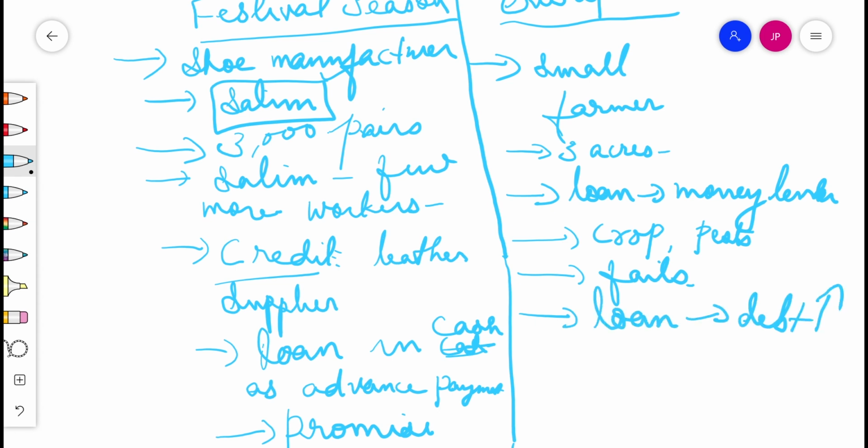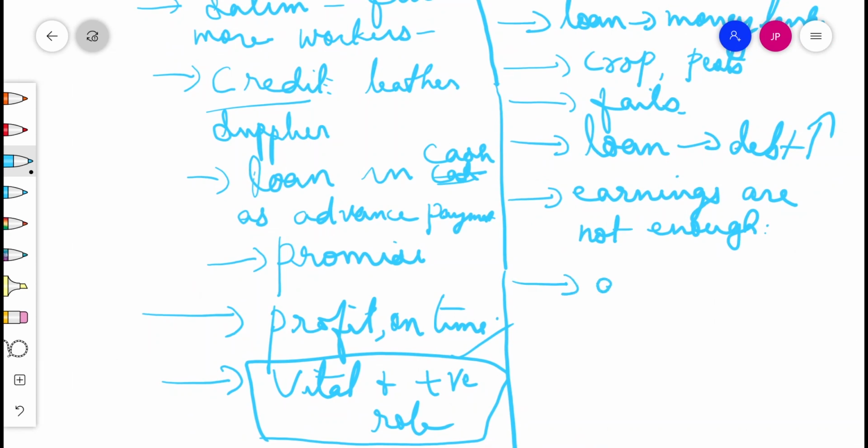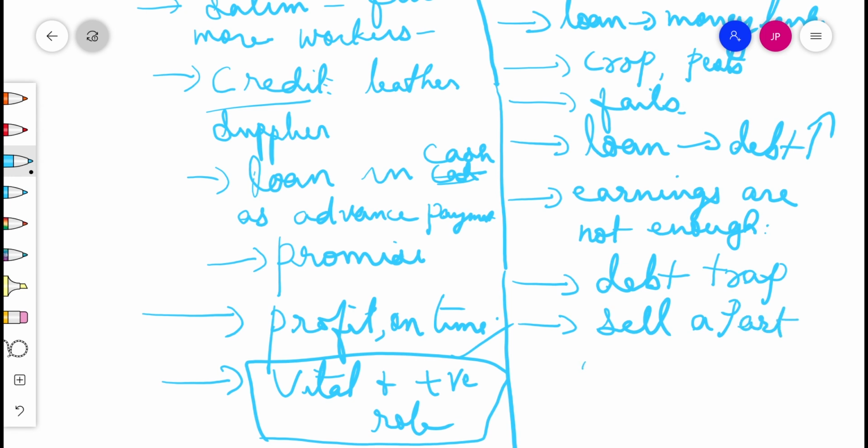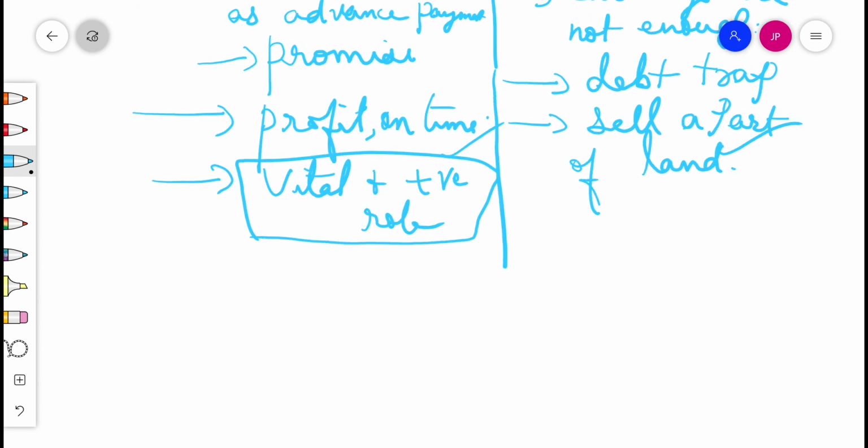Debt has increased. Next year, Sapna takes a fresh loan for cultivation. It's a normal crop this year, but the earnings are not enough to cover the old loan. So she is caught in debt, and we can say she is in a debt trap. Not only that, she has to sell a part of the land. How many acres was she having? 3 acres. She has to sell a part of the land to pay off the debt. This is a debt trap. Situation, negative role. So we can analyze the role of credit.